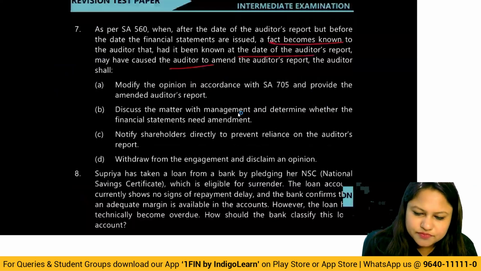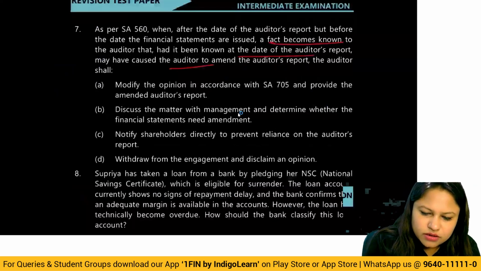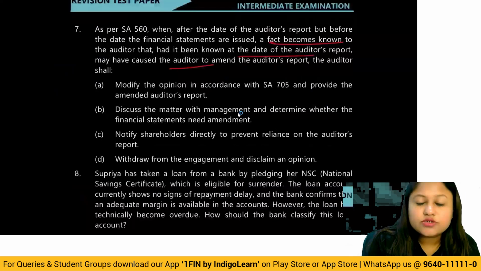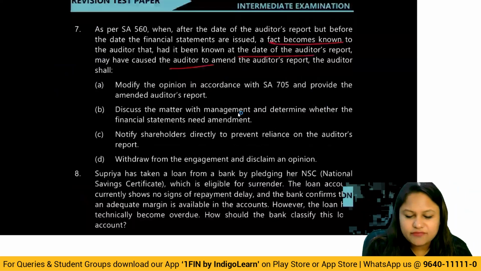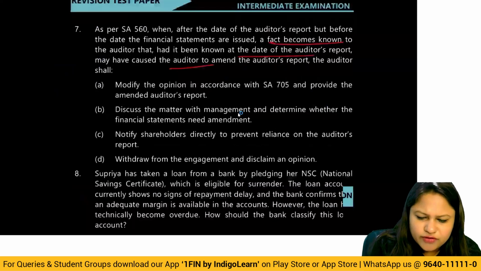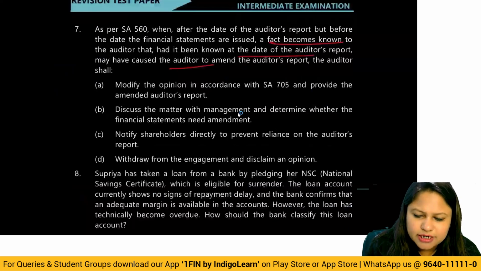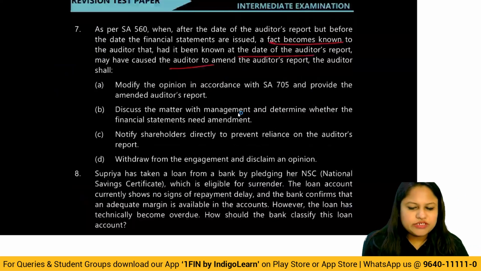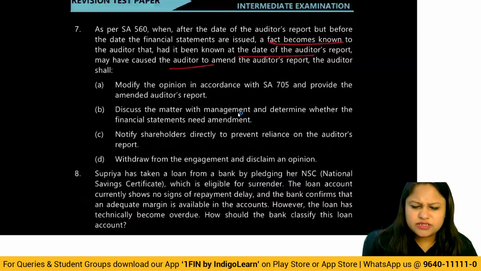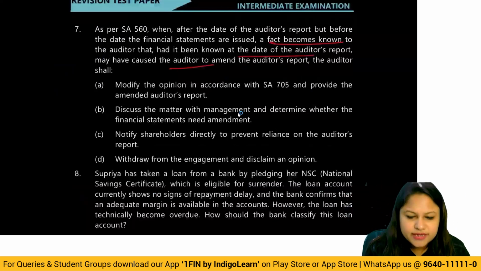So in this case, if you look at it, financial statements are already issued. So you discuss first with the management and see if there is any kind of amendment required and then take a further course of action. So they're saying modify the opinion in accordance with SA 705 and provide. No, not required. They have not told anywhere it requires modification. Discuss the matter with the management, determine whether financial statements need amendments. This is the step that you do. Notify shareholders directly, no. Withdraw from engagement, no, obviously not. The answer is B.